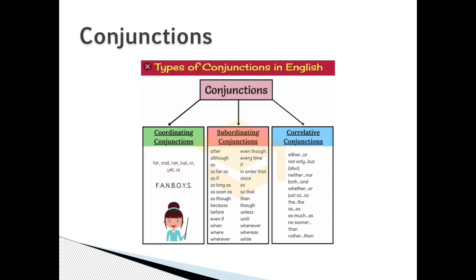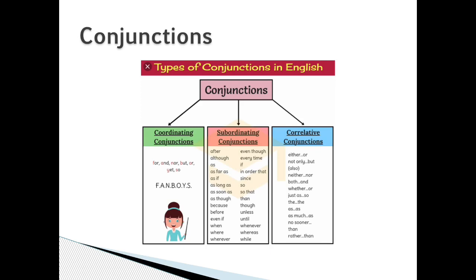These are the following types of conjunctions: coordinating conjunctions, subordinating conjunctions, and correlative conjunctions. Coordinating conjunctions include FANBOYS: for, and, nor, but, or, yet, so. Subordinating conjunctions are after, although, as far as, as if, as long as, as soon as, as though, because, before, even if, even though, every time, if, in order that, since, so that, than, though, unless, until, when, whenever, where, whereas, and while.